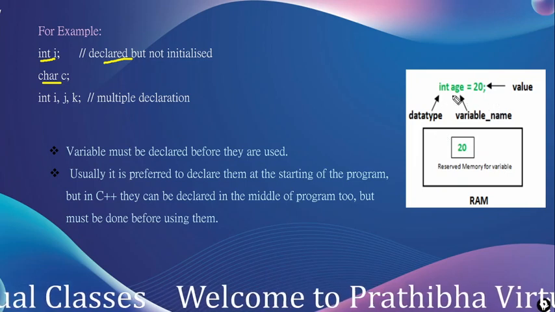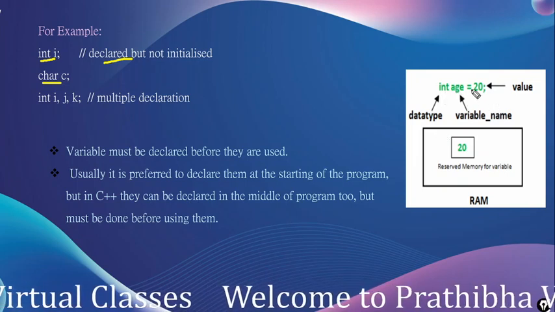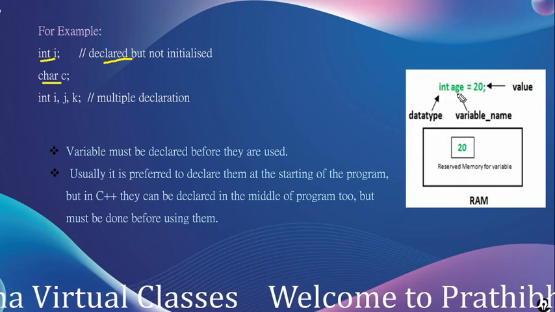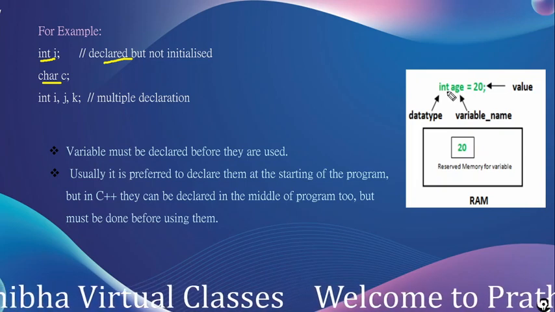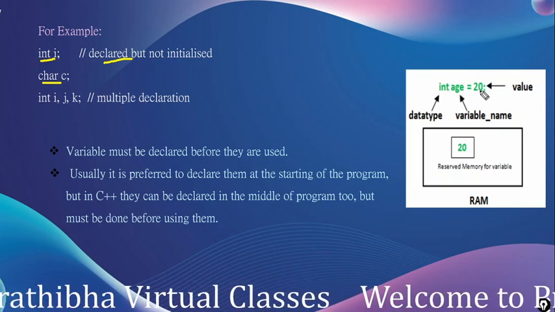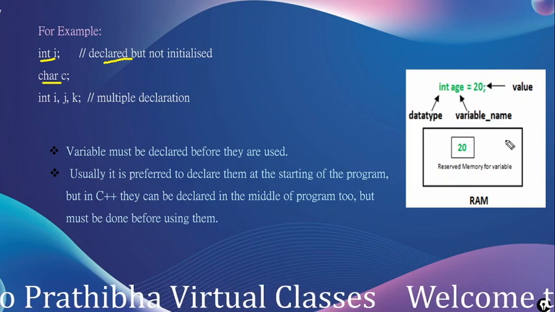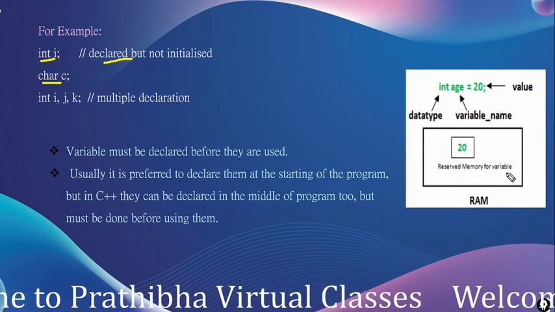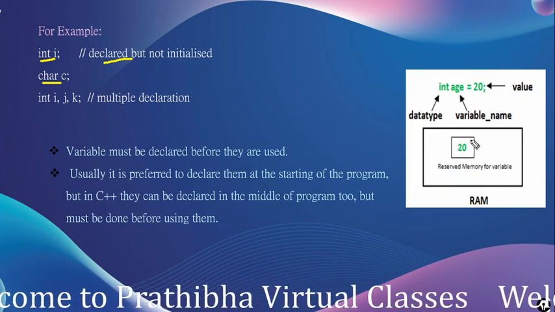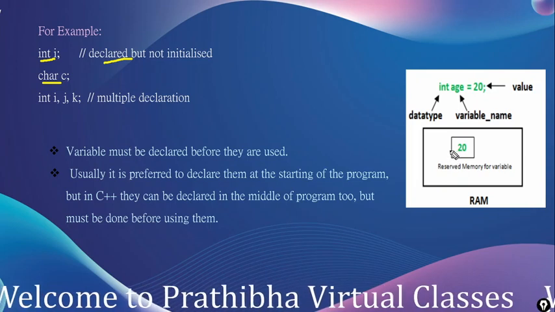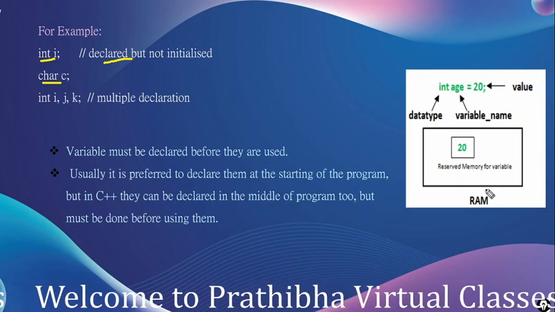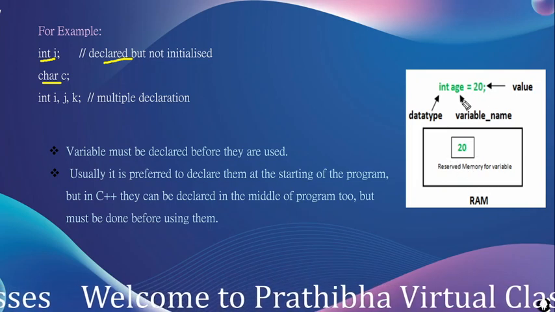Here for example you observe that int age = 20. Age is a variable of int data type, age is the variable name and it is assigned a value. It allocates memory in the RAM, a memory location which is reserved and can be named by the variable name age.